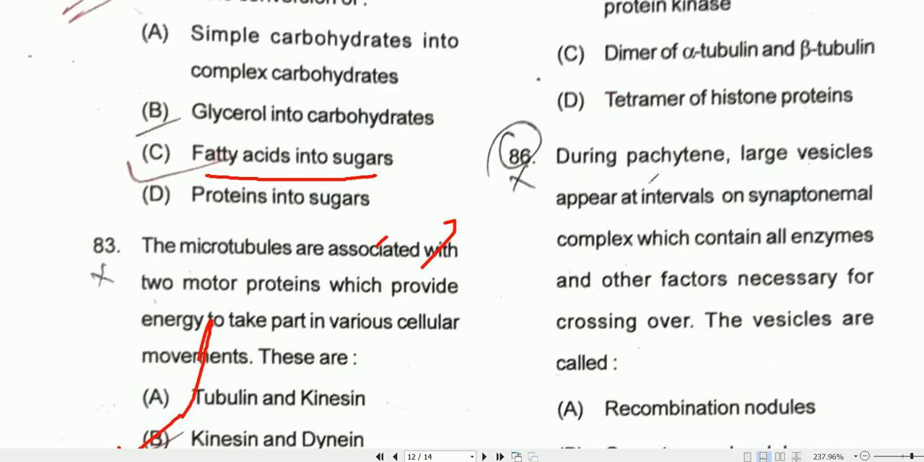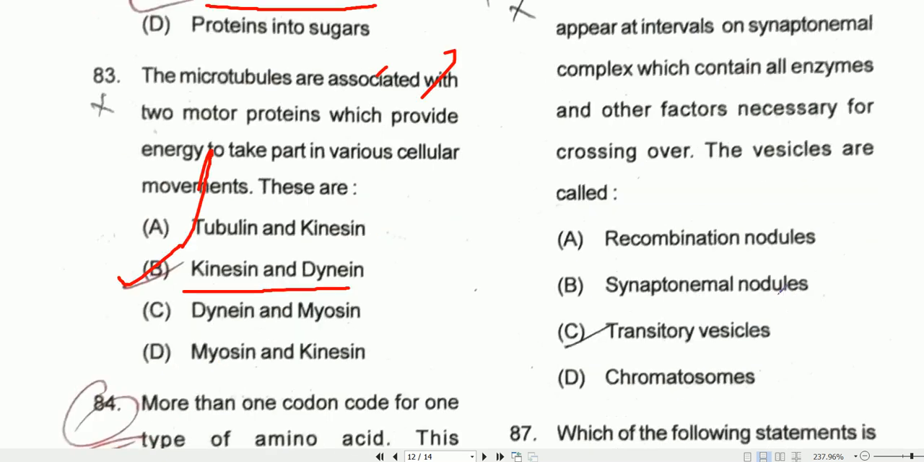During pachytene stage, large vesicles appear at intervals on the synaptonemal complex, which contains all enzymes and other factors necessary for crossing over. So the vesicles are called recombination nodules.